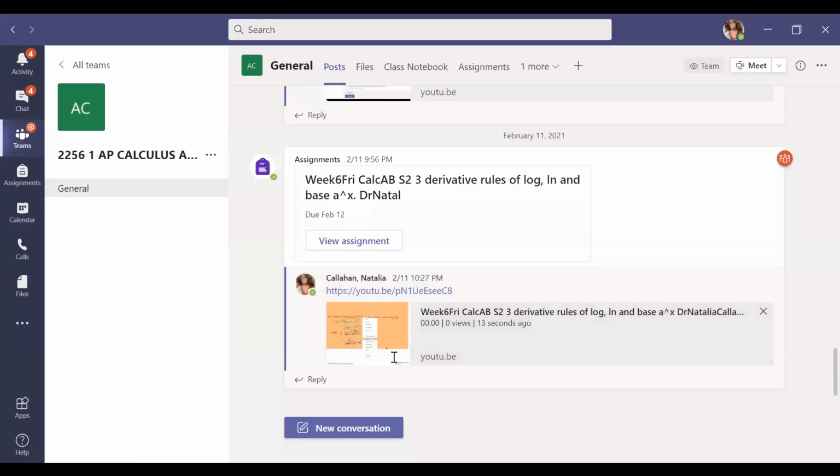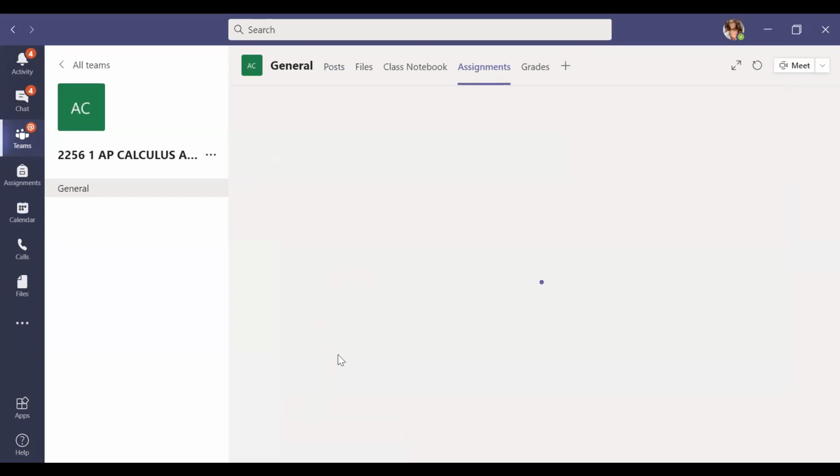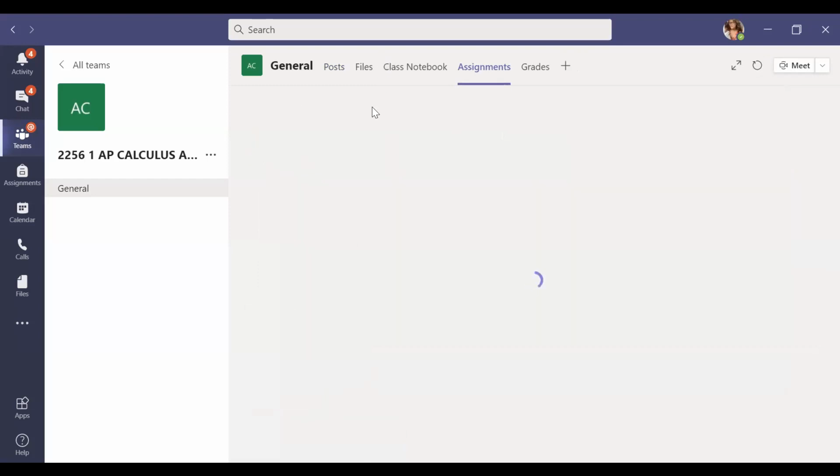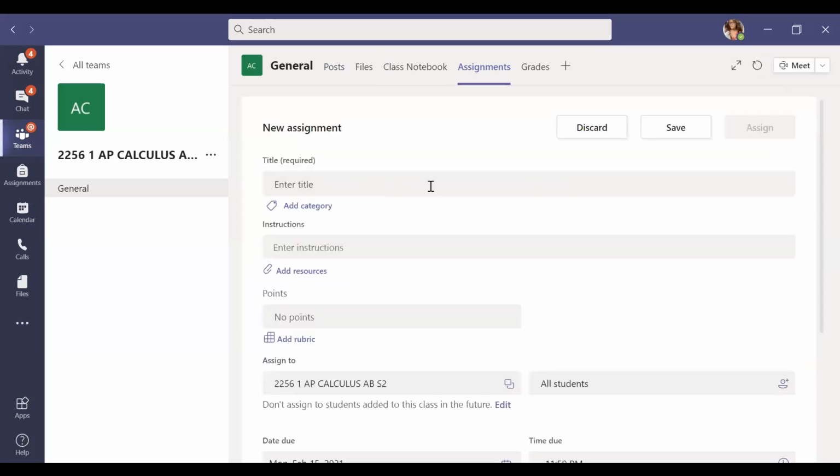All right, let's go ahead and create the assignment for today on MS Teams for those guys who are on a hybrid model. So week 7, Monday, I should say Tuesday, AP Calc, AP, semester 2.